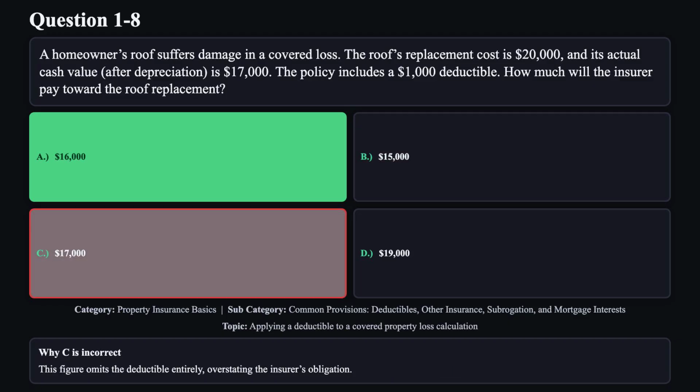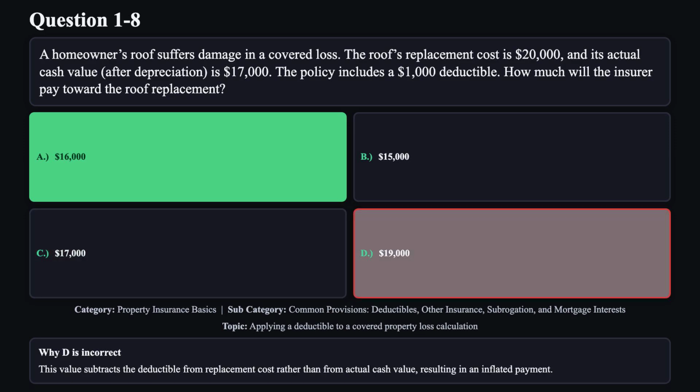Reason C is not correct. This figure omits the deductible entirely, overstating the insurer's obligation. Reason D is not correct. This value subtracts the deductible from replacement cost rather than from actual cash value, resulting in an inflated payment.